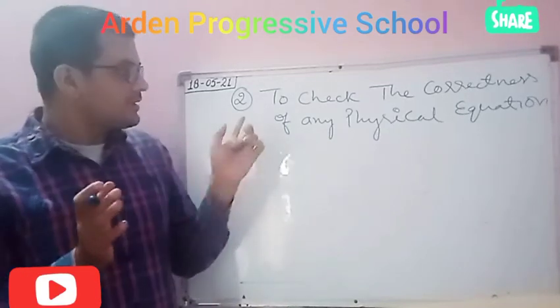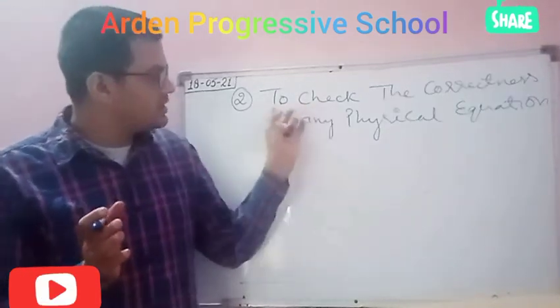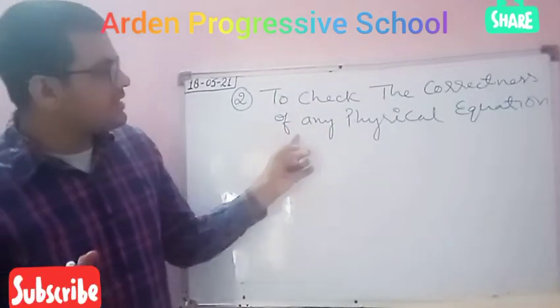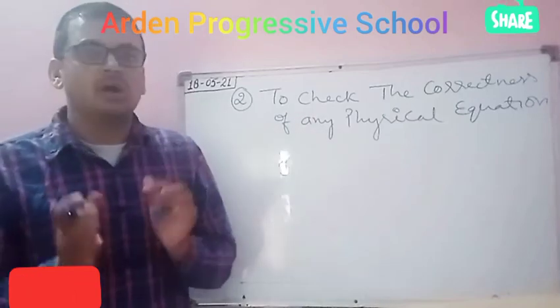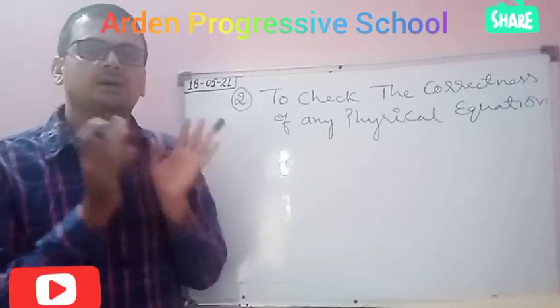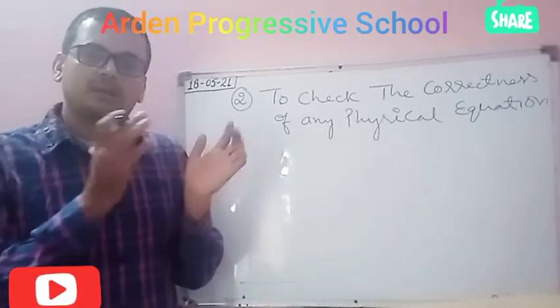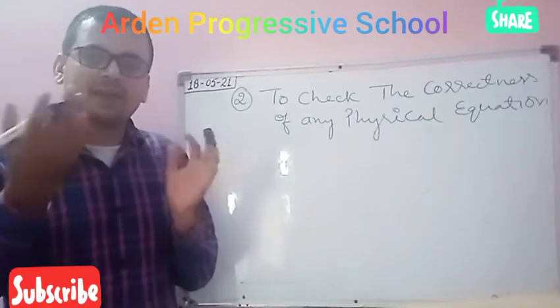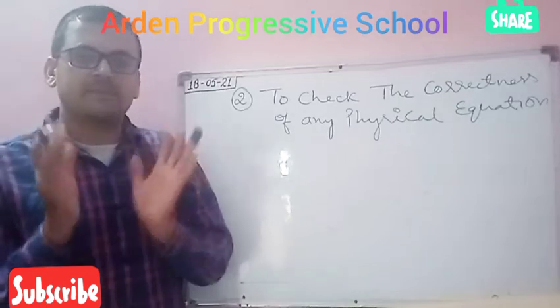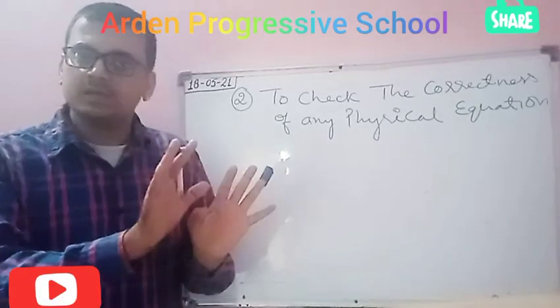So to check the correctness of any physical equation, we will find out the dimension of the left hand side as well as the right hand side. Dimension of both sides must be same.